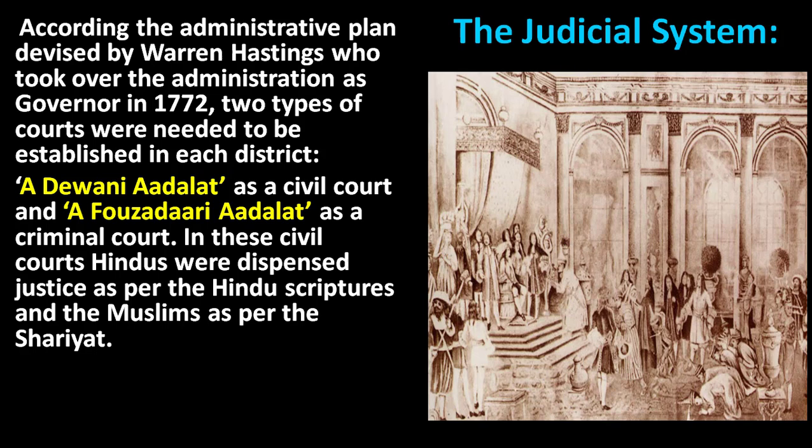A Diwani Adalat is a civil court, a Fauzdari Adalat a criminal court. In these civil courts, Hindus were to be given justice as per the Hindu scriptures. On the other hand, Muslims were judged on the basis of Shariat.